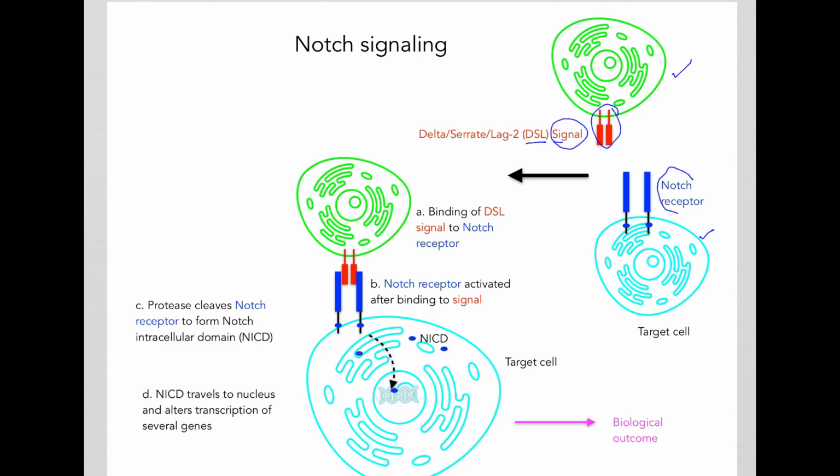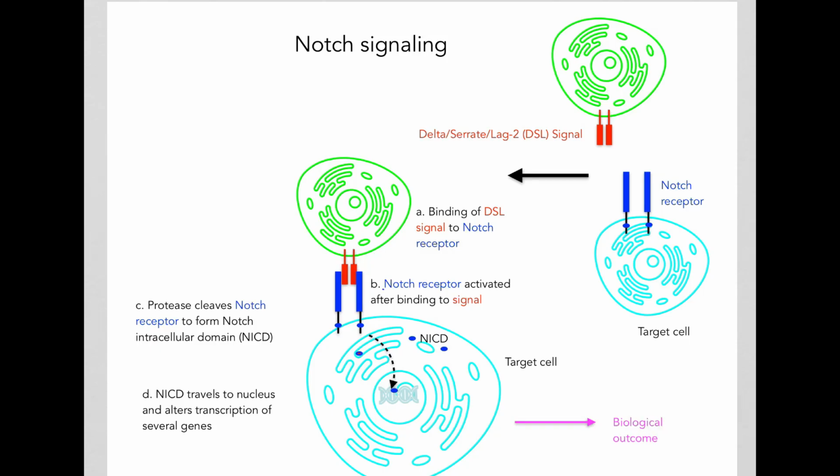In this case, the receptor is called the Notch receptor. When these two cells come together physically, the DSL signal will bind the Notch receptor.